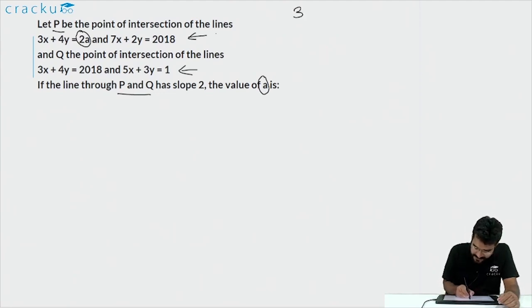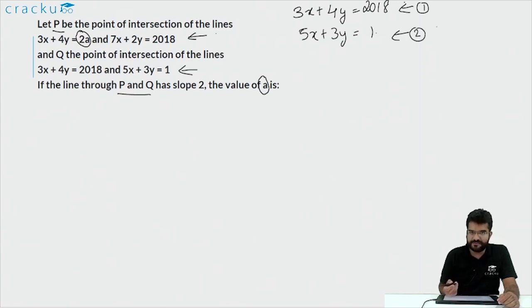So we'll solve the two equations. So 3x plus 4y is equal to 2018, and 5x plus 3y is equal to 1. This is the first equation and this is the second equation. We will first try to eliminate y, so we'll cross multiply the coefficient of y with the other equation.